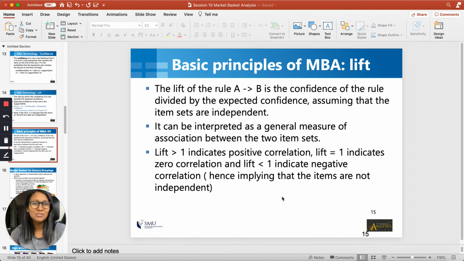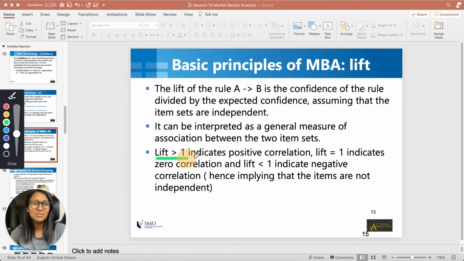Let's go a bit more detailed into this. We discussed the meaning of lift equal to 1. But what does it mean if lift is greater than 1? It means positive correlation or positive association.